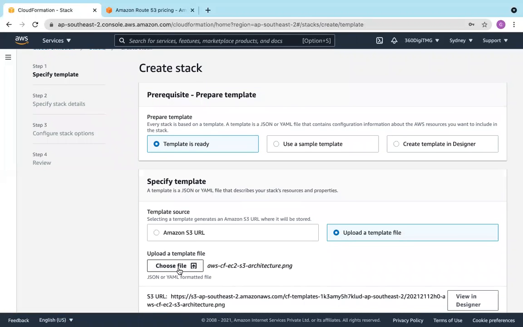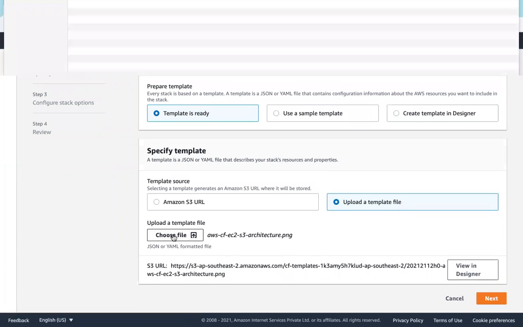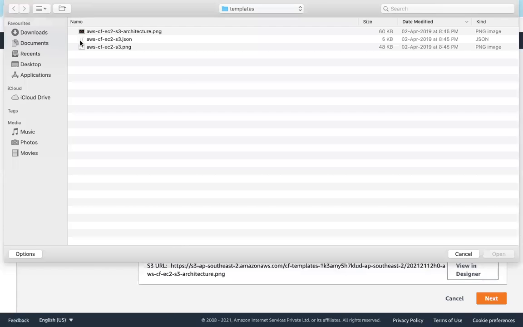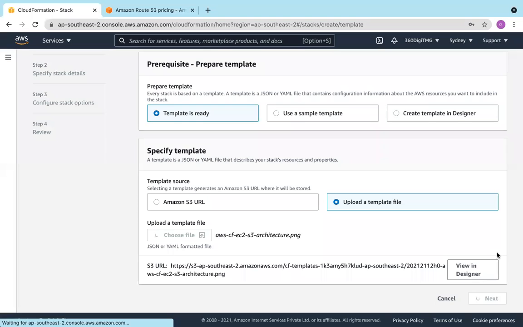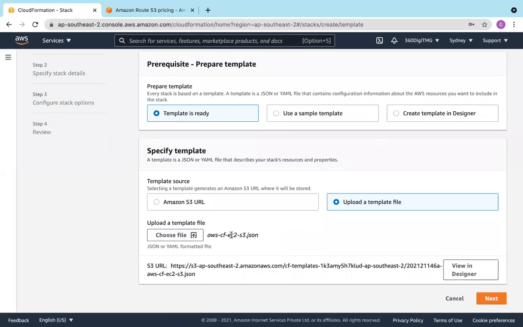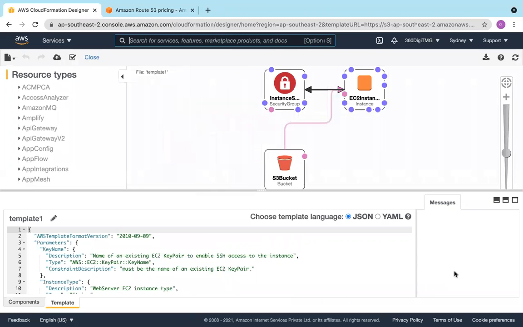Upload template file, choose file. We are trying to upload the .json. View in designer. Without viewing in designer also, you can go to creation.